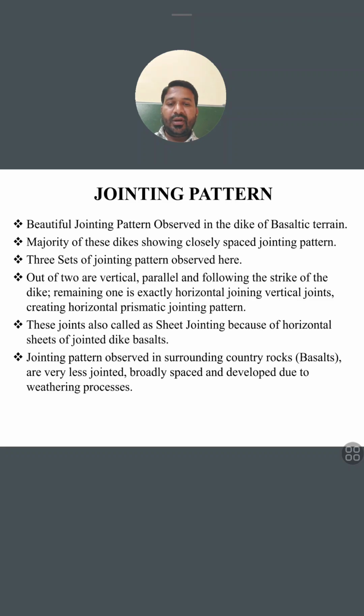Three sets of jointing pattern are observed here. Two are vertical, parallel, and following the strike of the dike. The remaining one is exactly horizontal, joining the vertical joints, creating a horizontal prismatic jointing pattern. These joints are also called sheet jointing because of the horizontal sheets of jointed dike basalt. The last one I showed you. The jointing pattern observed in the surrounding country rock basalts: these rocks are very little jointed, broadly spaced, and developed due to the weathering process.